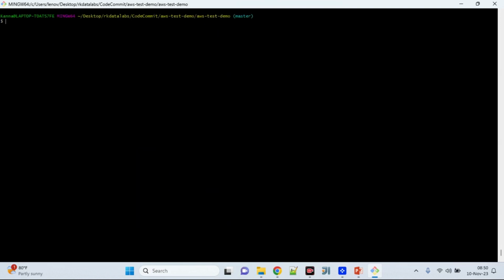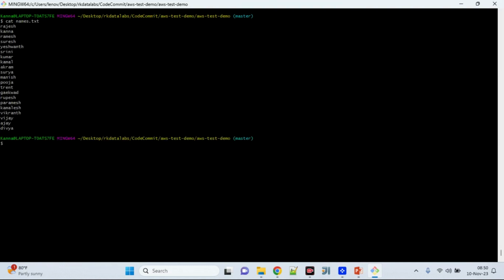Now if I want to cut any data or content from the files, let me show you names.txt. You have all this data in names.txt.